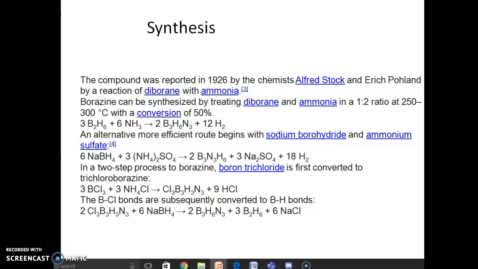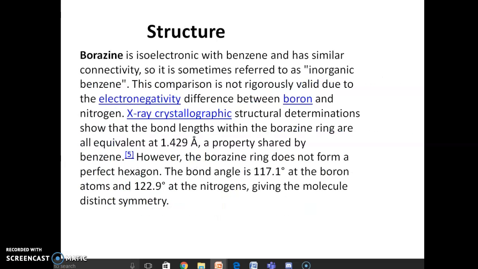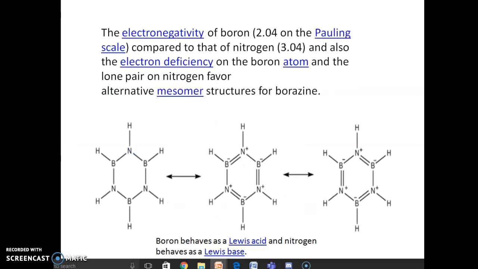In the two-step process, boron trichloride is first converted into trichloroborazine: 3BCl3 plus 3NH4Cl giving Cl3B3H3N3 plus 9HCl. The BCl bonds are subsequently converted to BH bonds: 2Cl3B3H3N3 plus 6NaBH4 giving 2B3H6N3 plus 3B2H6 plus 6NaCl. The electronegativity of boron is 2.04 on the Pauling scale compared to 3.04 for nitrogen, and the electron deficiency of the boron atom and the lone pair of nitrogen favor the alternative mesomeric structures, which are shown by the following structures.